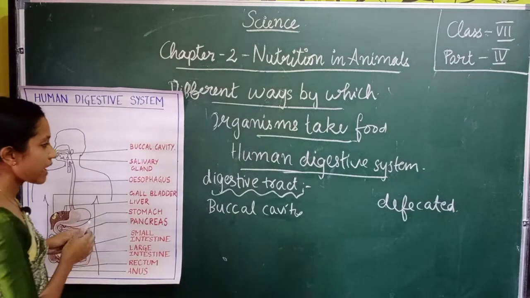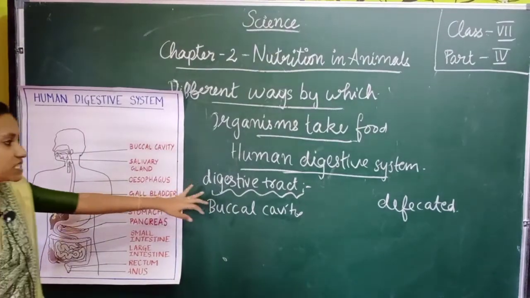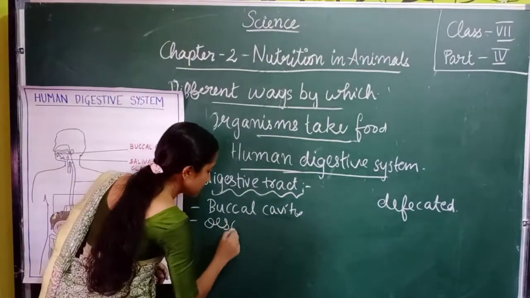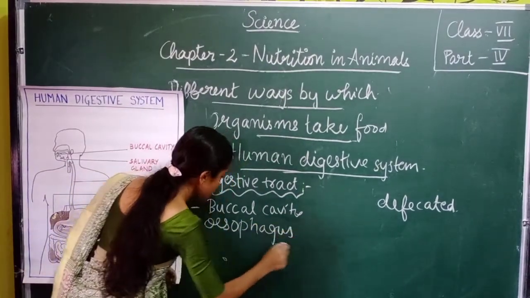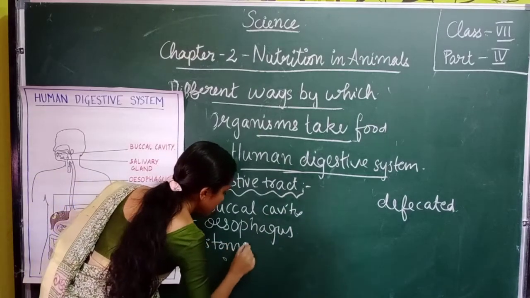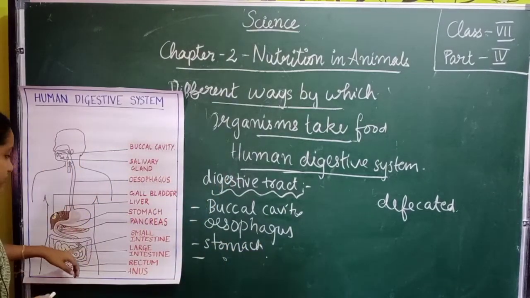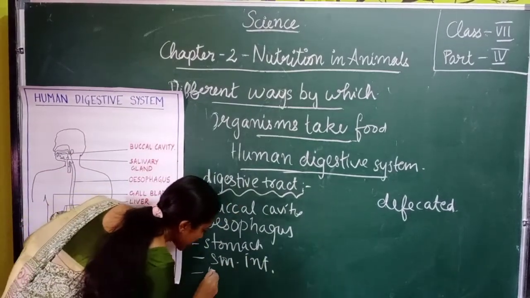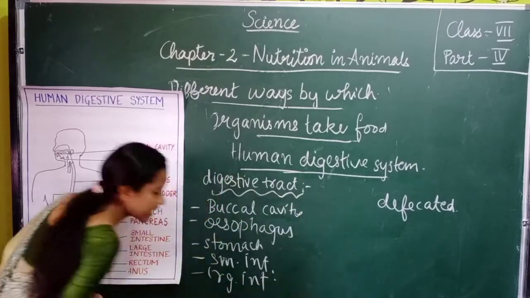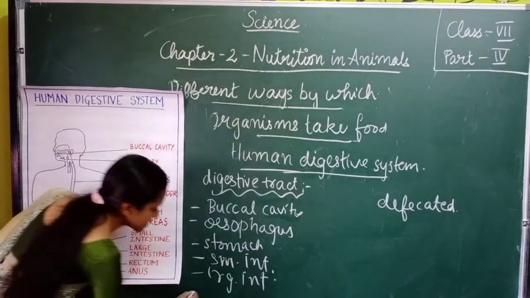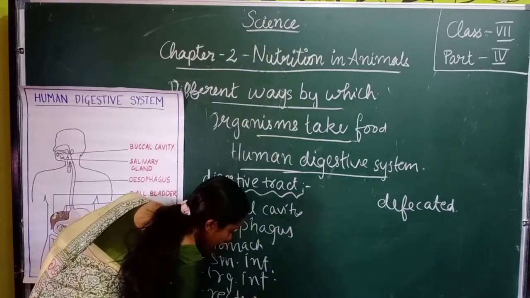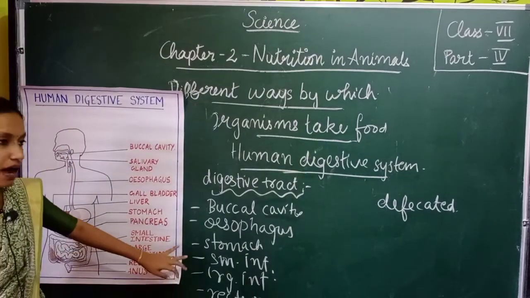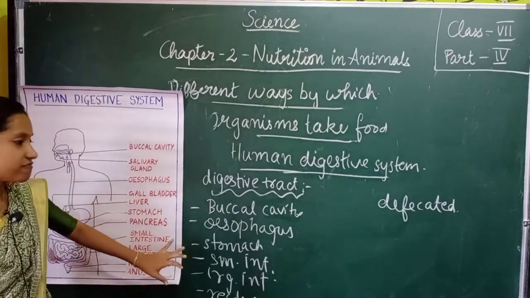anus. So the major components of this digestive tract include the buccal cavity, then the esophagus, which is also known as the food pipe. Then it reaches the stomach, then the small intestine, then the large intestine, then the rectum, and then the anus. So all together these 6 compartments form the digestive tract.